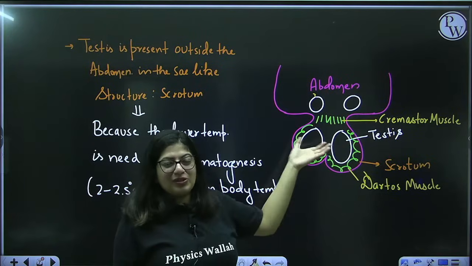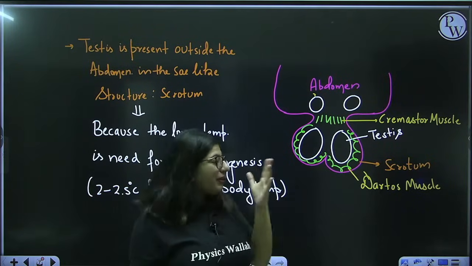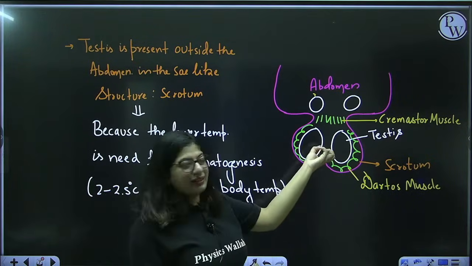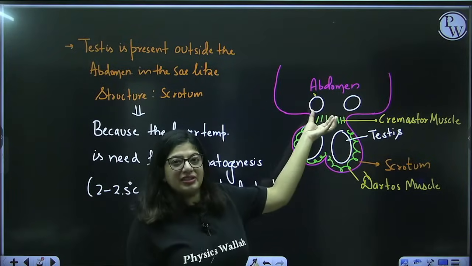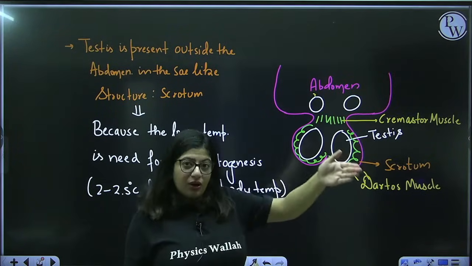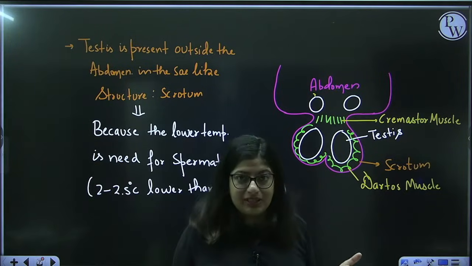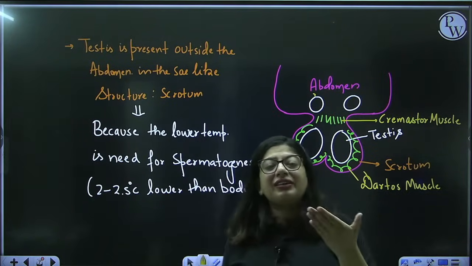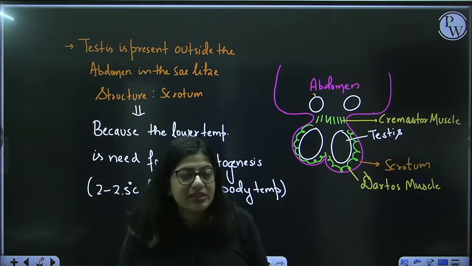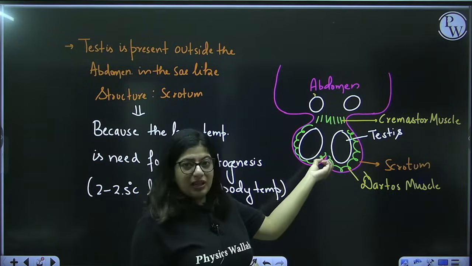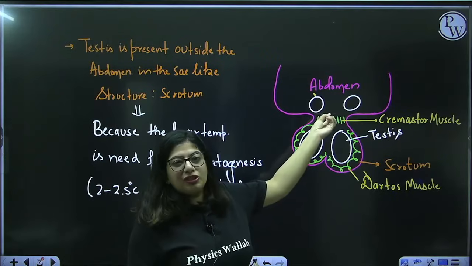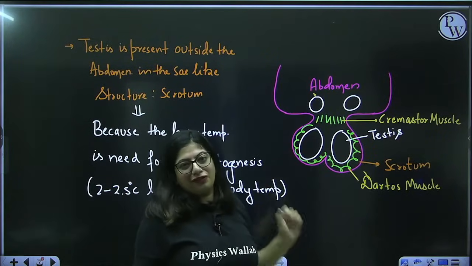You know, sometimes when it is winter, the male scrotum gets contracted and comes near the abdomen. The reason is that the outside temperature is lower, but the scrotum needs a constant temperature of around 34 degrees Celsius. So, to maintain the temperature, it contracts its muscles and moves near the abdomen so that it can take heat from the abdomen, right.